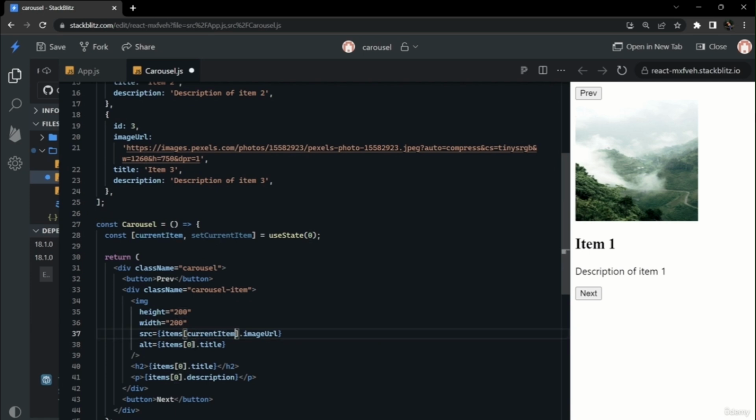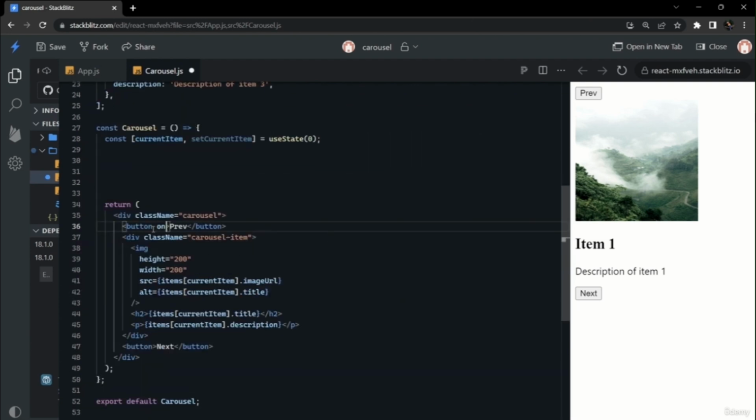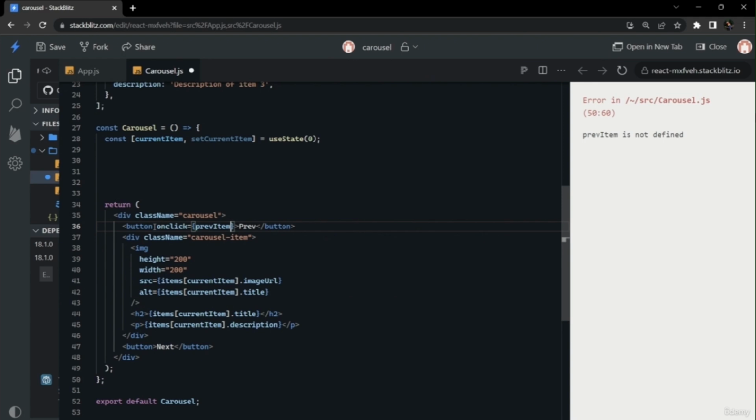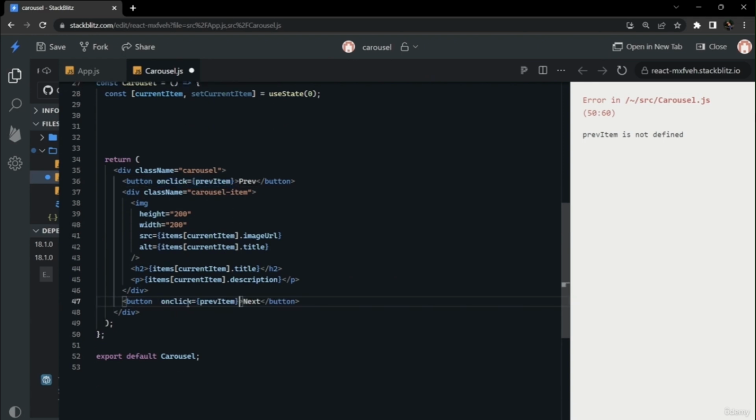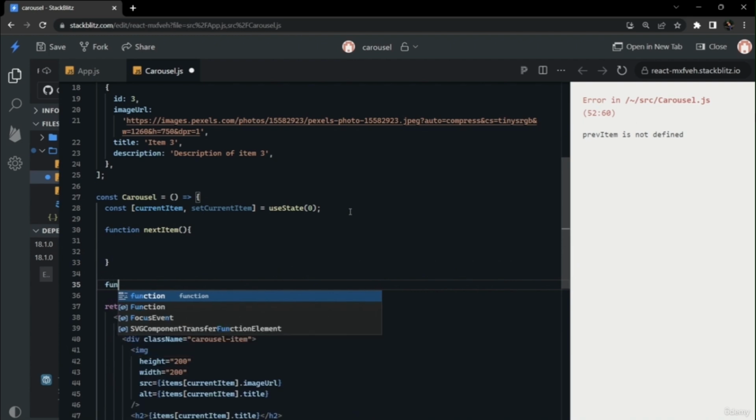As you can see, we have used static 0 here, so we will replace it with the current item. The current item's default state is 0. Therefore, data pertaining to the 0th element of the array will be loaded, that is, the item with ID 1. We will create onClick events for both the buttons, for the previous and the next. For the previous button, we will create a function named previous item, and for the next button, we will create a function next item.